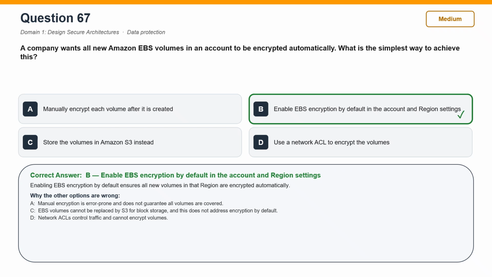Now, why the other options are wrong? Manually encrypt each volume after it is created is incorrect. Manual encryption is error-prone and does not guarantee all volumes are covered. Store the volumes in Amazon S3 instead is incorrect. EBS volumes cannot be replaced by S3 for block storage, and this does not address encryption by default. Use a network ACL to encrypt the volumes is incorrect. Network ACLs control traffic and cannot encrypt volumes.